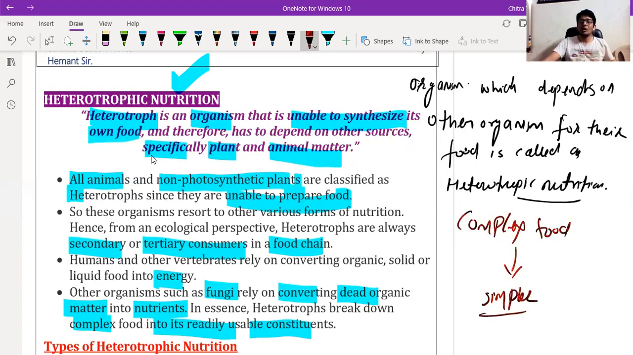Because in order to absorb nutrients from the food, if food becomes simpler from complex form, then the absorption of nutrients takes place very rapidly. More nutrients are absorbed when the food gets digested completely. So again, in order to absorb nutrients, food is digested, where complex food material is broken down into simpler form.